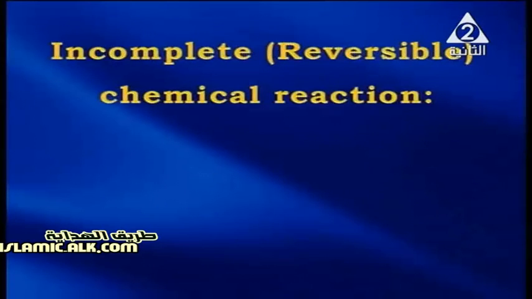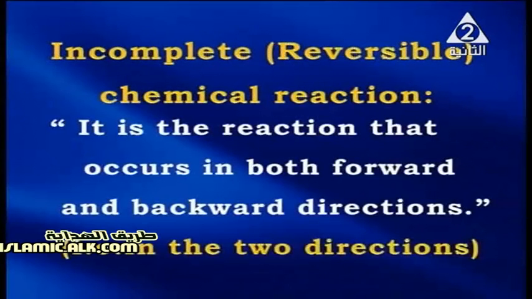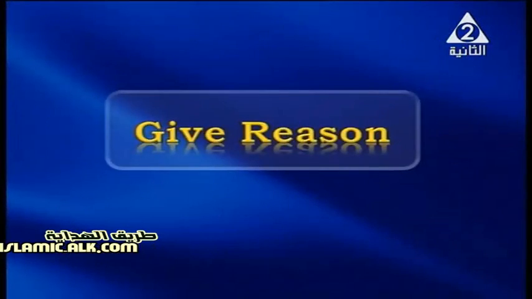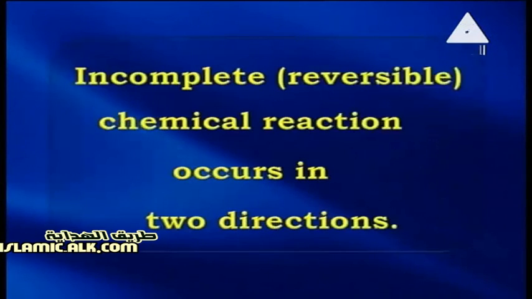The second type of chemical reactions are the incomplete or reversible chemical reactions. In this reaction, it occurs in both forward and backward directions. It means it occurs in the two directions, forward direction forming products and backward direction forming the reactants again. So we have a reason here.